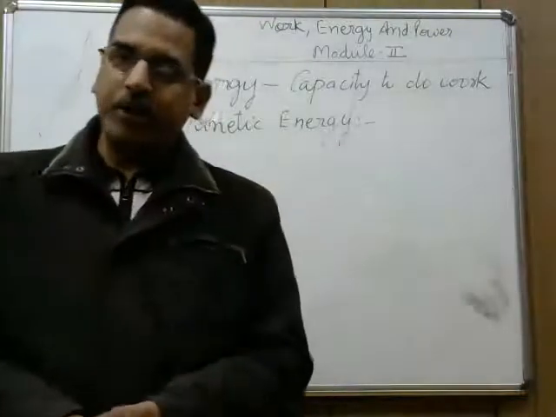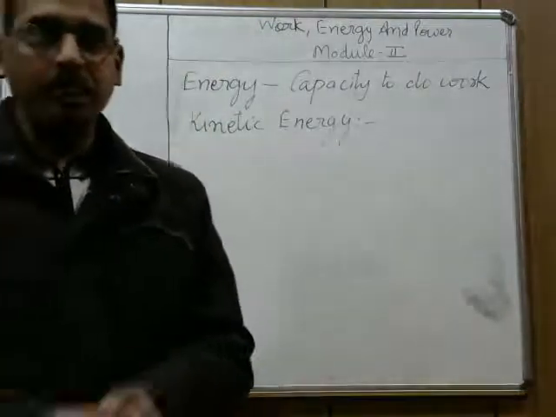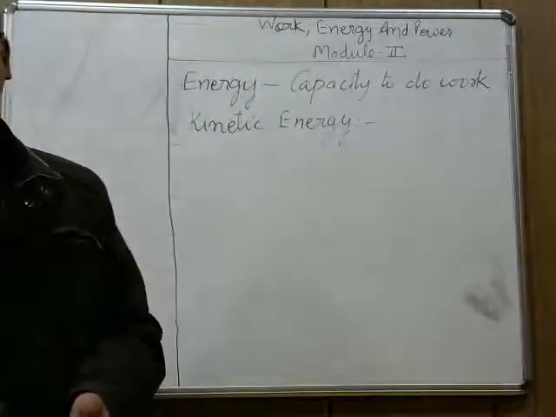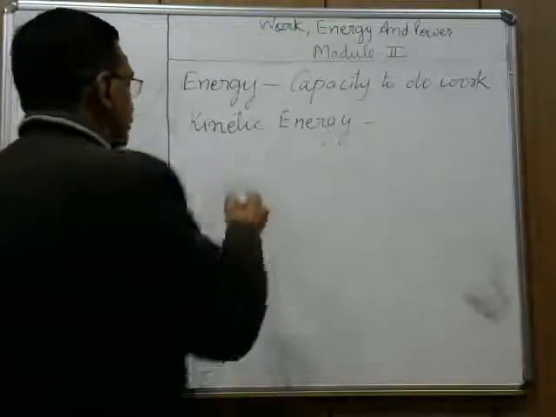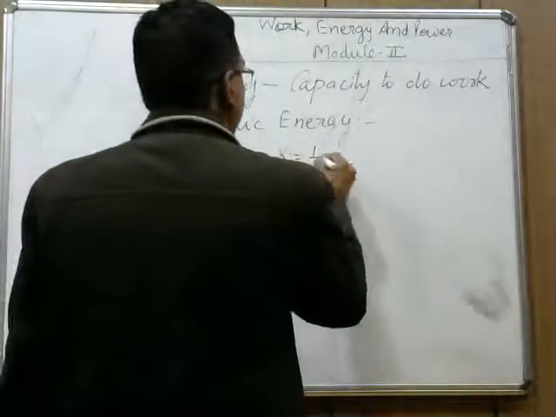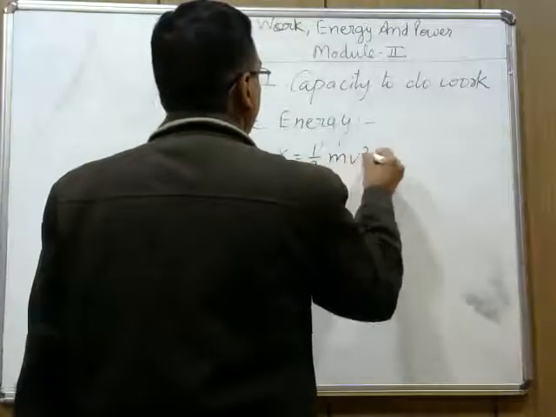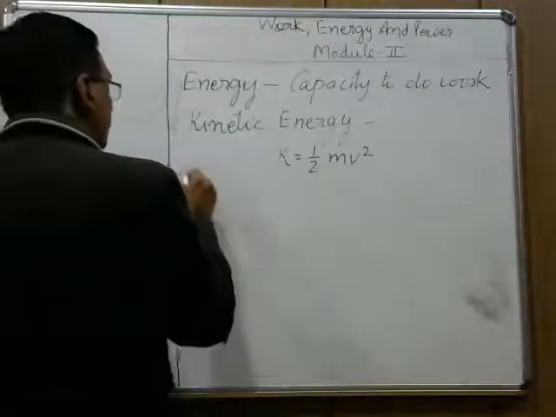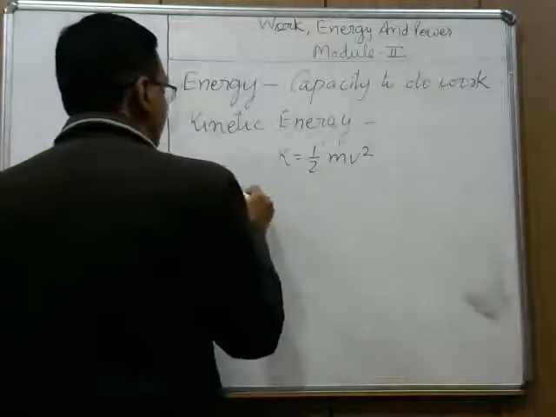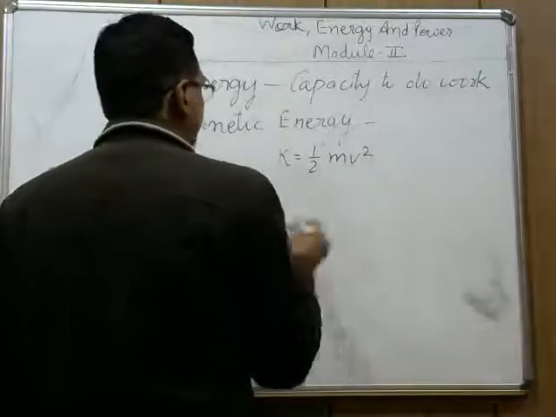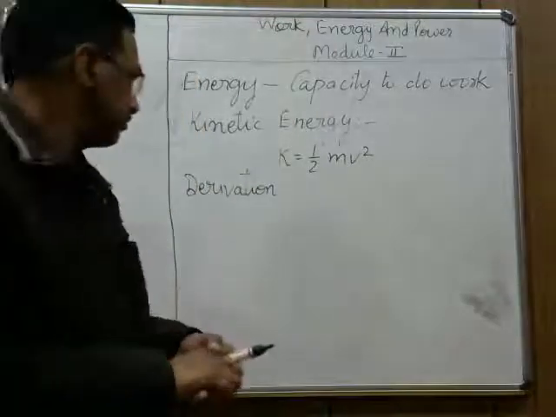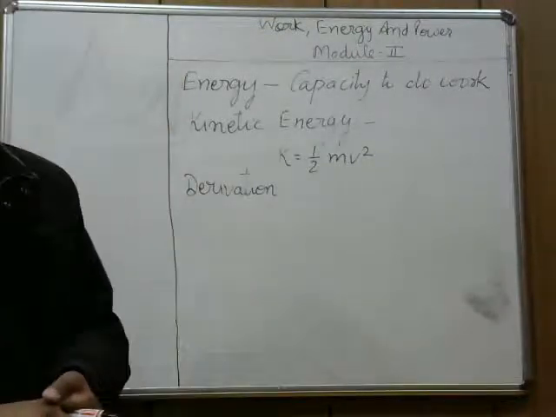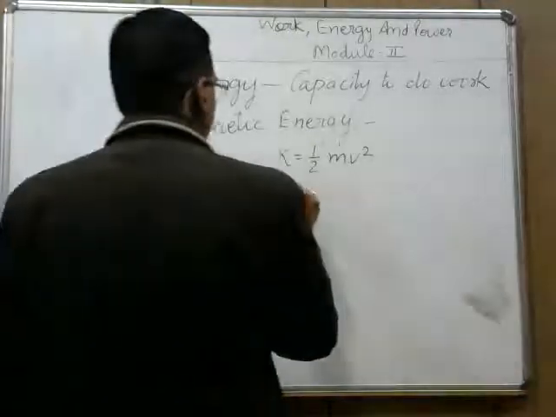The energy of a body because of its motion, or you can say the energy of a moving body, is called kinetic energy. The formula of kinetic energy is K equals half mv square, where K is the kinetic energy. Now, derivation of the formula. I will explain its derivation by two methods: one without integration, second by using integration.